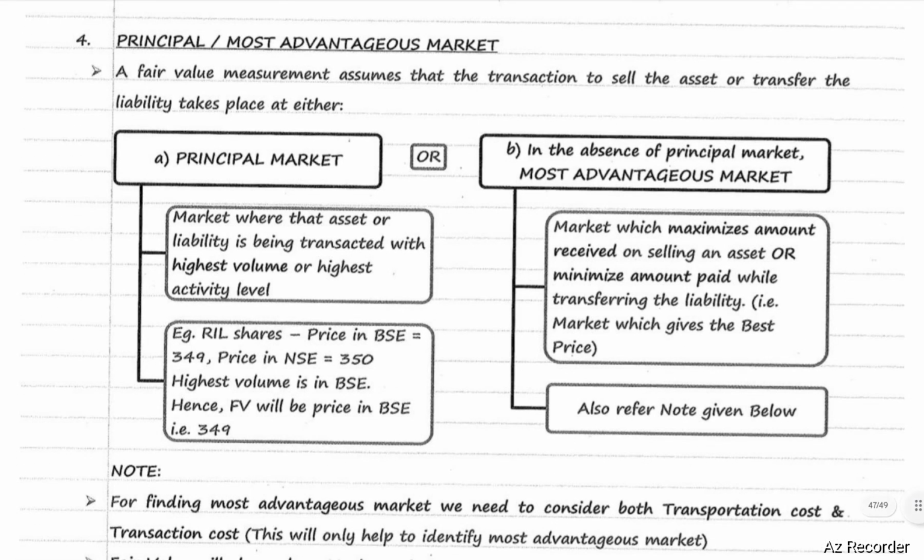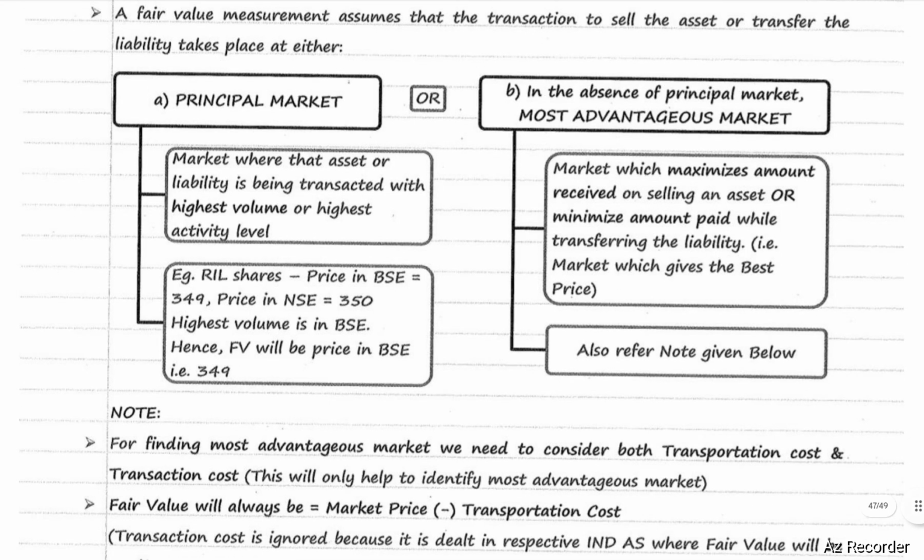Next, principal or most advantageous market. A fair value measurement assumes that the transaction to sell the asset or transfer the liability takes place either in the principal market or, in the absence of a principal market, the most advantageous market. Principal market means the market where the asset or liability is being transacted with the highest volume or highest activity level. For example, Reliance Industries Limited share price in BSE is 349, in NSE is 350. Highest volume is in BSE. Hence, fair value will be the price in BSE, that is 349.